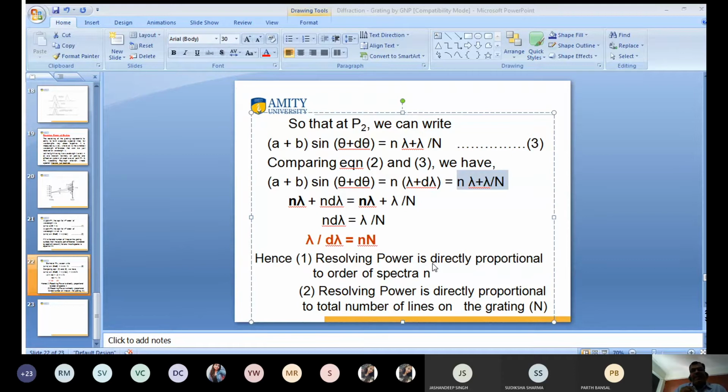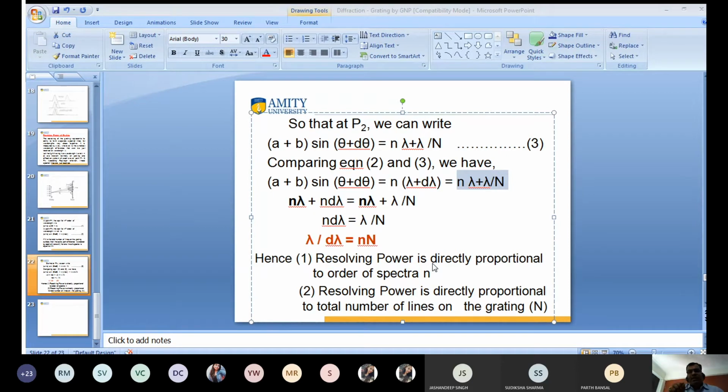And what is capital N? Capital N means the number of lines on the grating. The total number of lines is 10,000 to 15,000 per inch. So this is known as capital N, the number of slits, the number of lines on the grating.